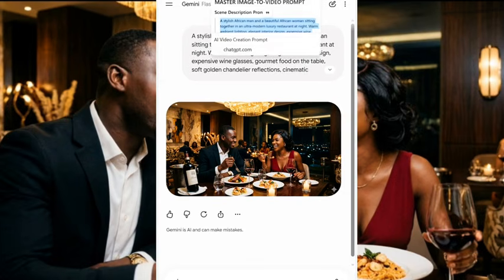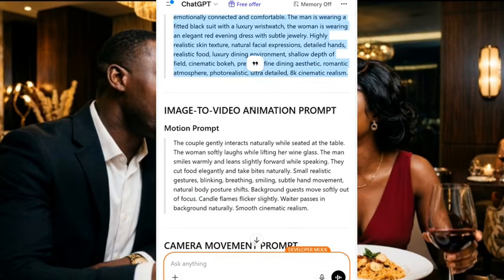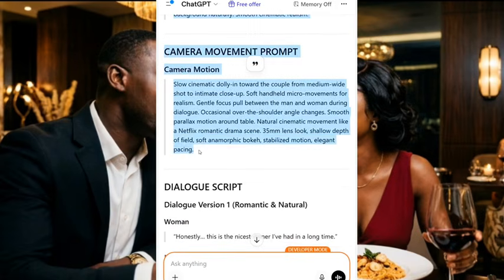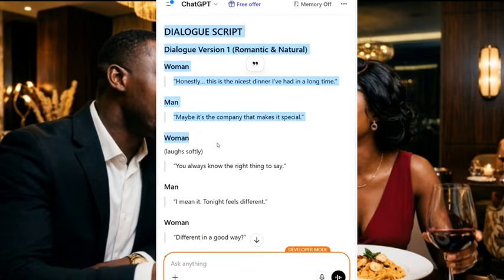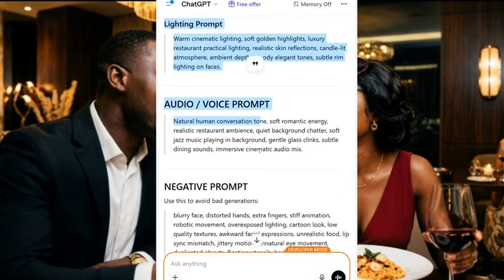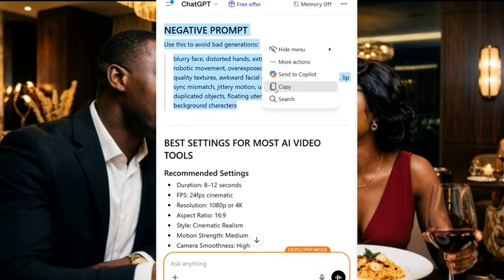Now the next thing I'm going to do is come back to ChatGPT and go to the image to video prompt. I'm going to copy everything here, from this camera movement prompt, with the dialogue, everything. After copying, as you can see, I'll click on copy, and I'll go back to this AI tool.